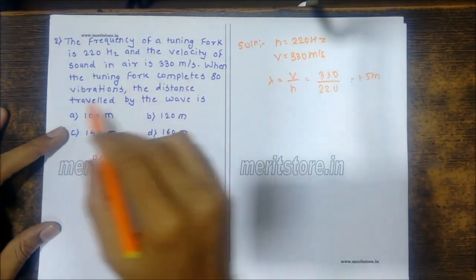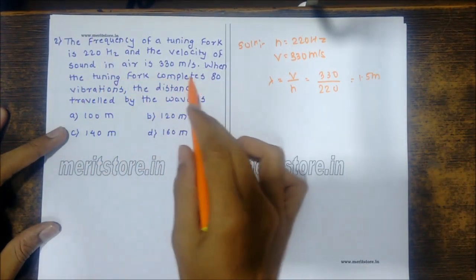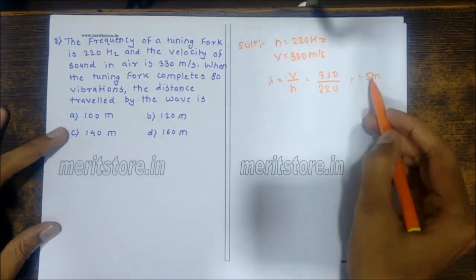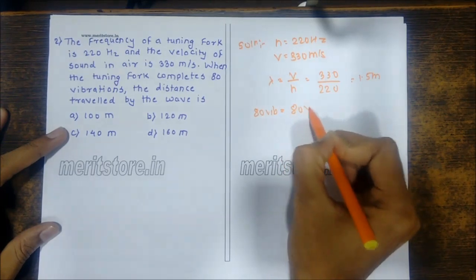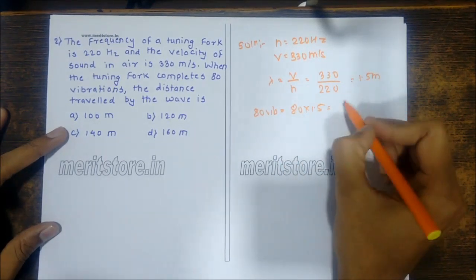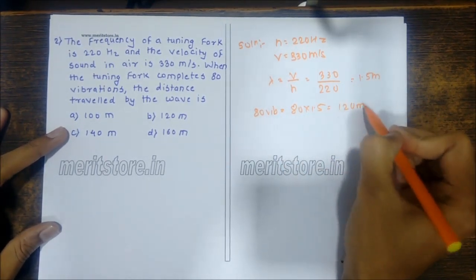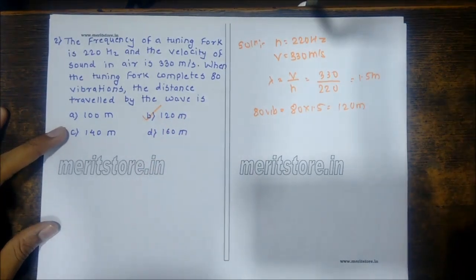That is the wavelength. When the tuning fork completes 80 vibrations, the distance traveled is 80 multiplied by 1.5. The answer comes out to be 120 meters. So B is the correct option.